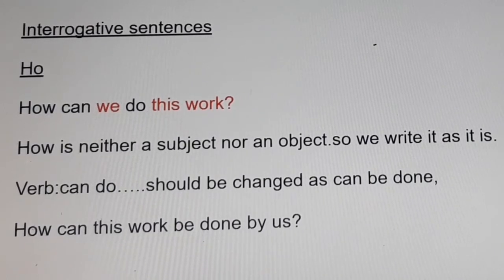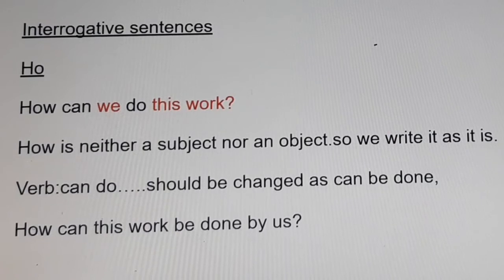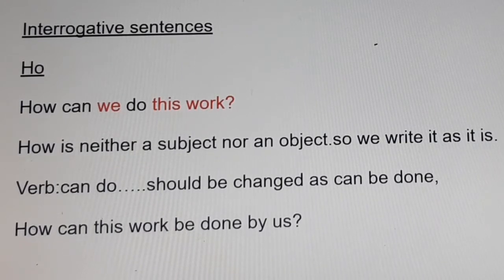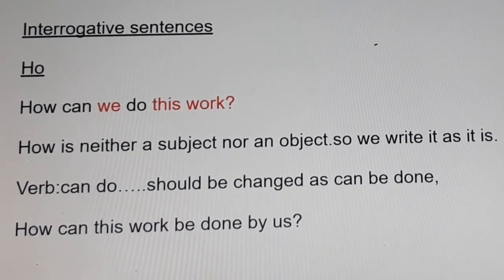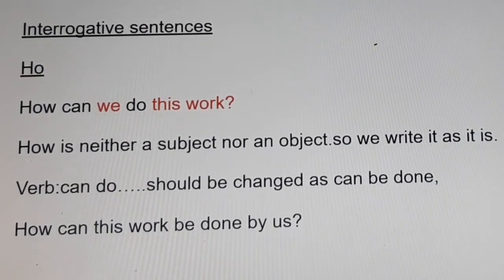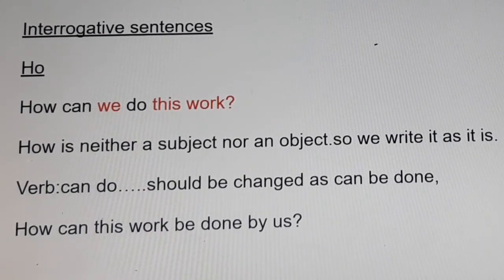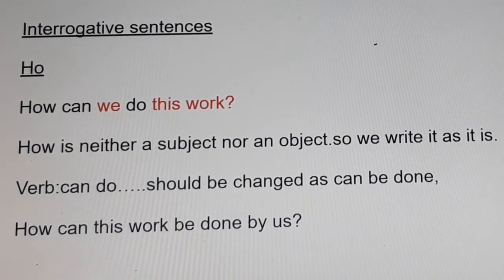How is neither a subject nor an object. So we write it as it is. That means how. Can do is the verb. How should we change that? It should be changed to can be done.